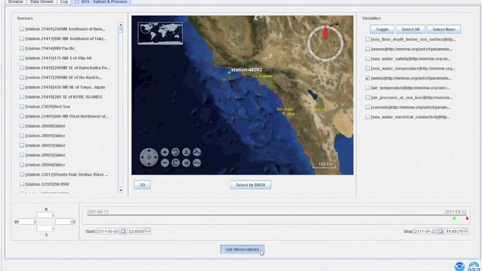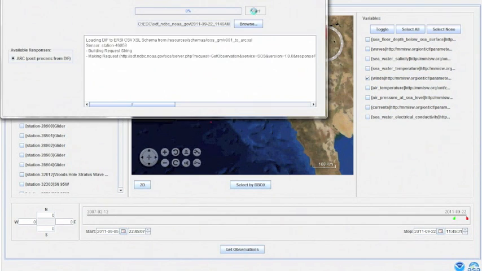Once stations have been selected, choose from the list of available variables on the right side of the GUI. Finally, set your time range and then click the Get Observations button. A request will be made to the SOS server and your data will be downloaded as a CSV file that is automatically converted to a feature class.